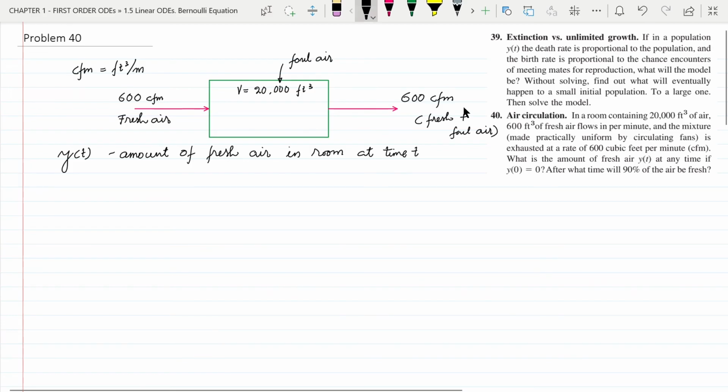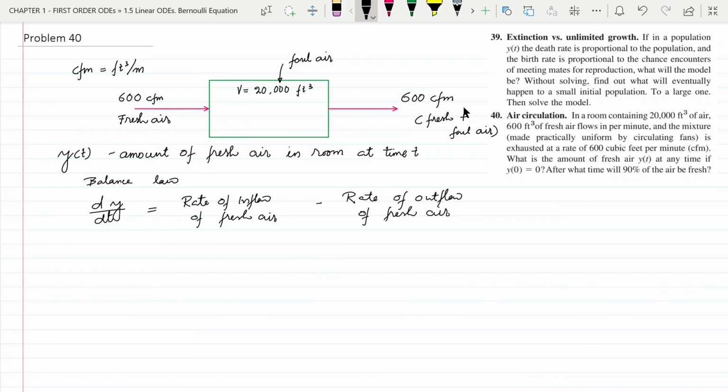So we can write the balance law that the rate of change of fresh air inside the room equals the rate of inflow of fresh air minus the rate of outflow of fresh air, and this dy by dt is the rate of change of y, where y was the amount of fresh air.